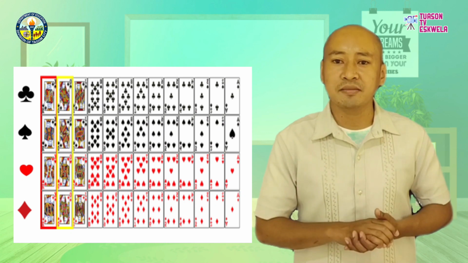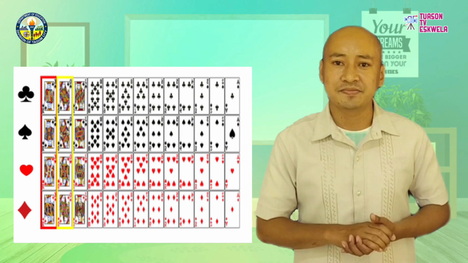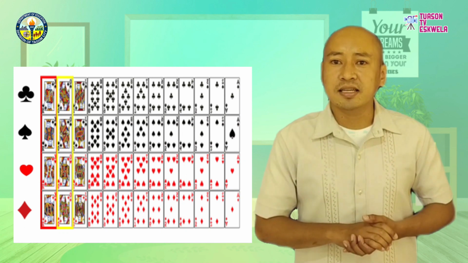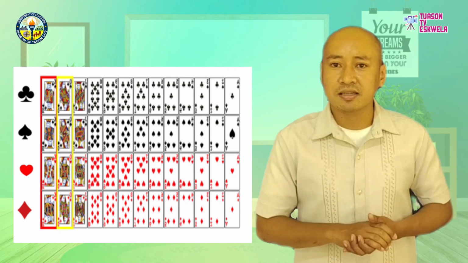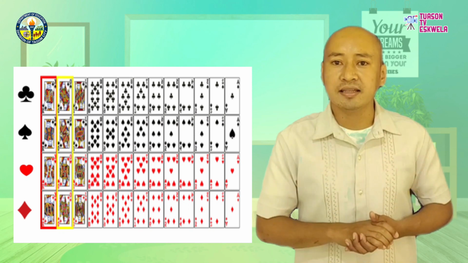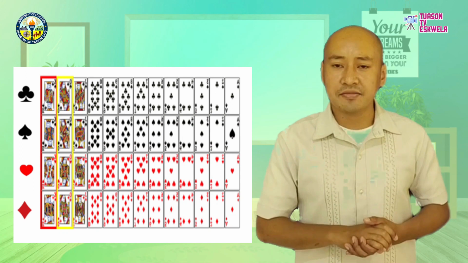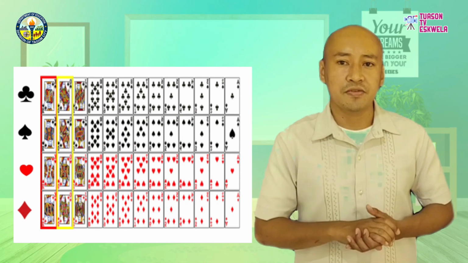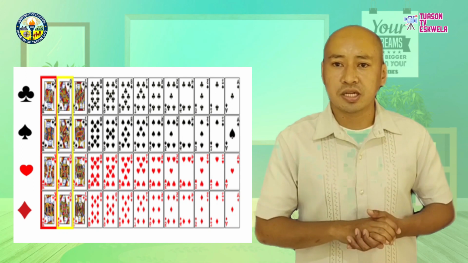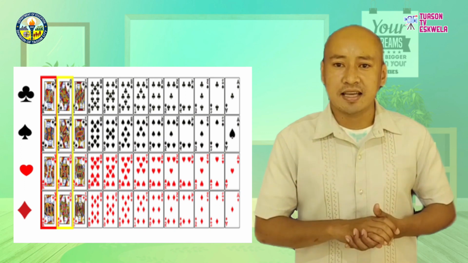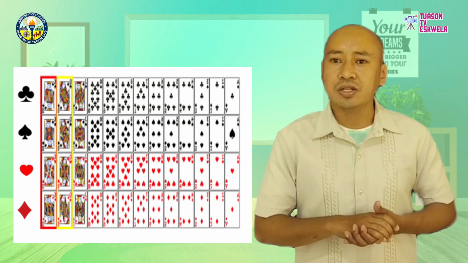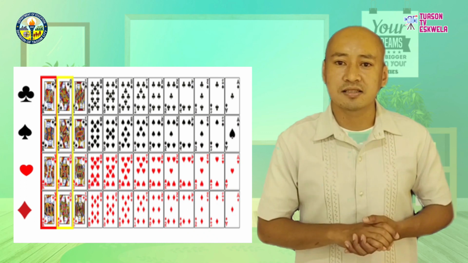Cards of hearts and diamonds are red cards. The cards in each suit are King, Queen, Jack, 10, 9, 8, 7, 6, 5, 4, 3, 2, and Ace. King, Queen, and Jack are face cards.